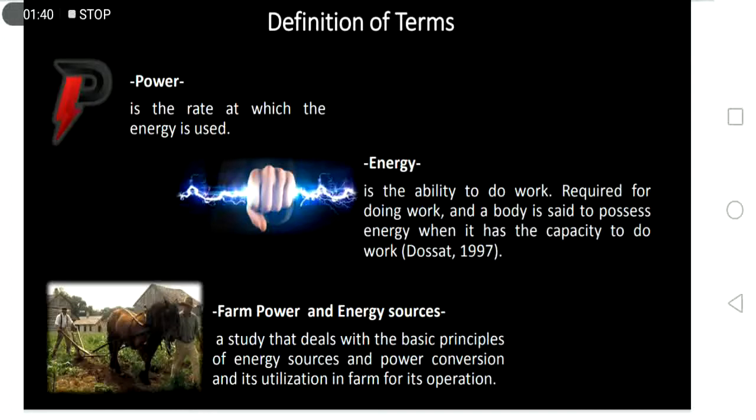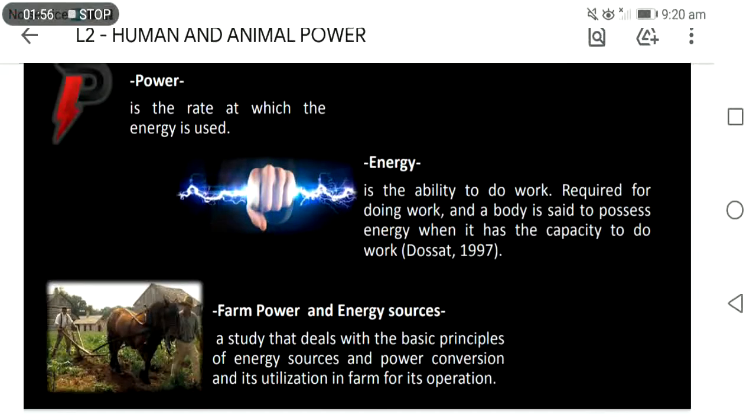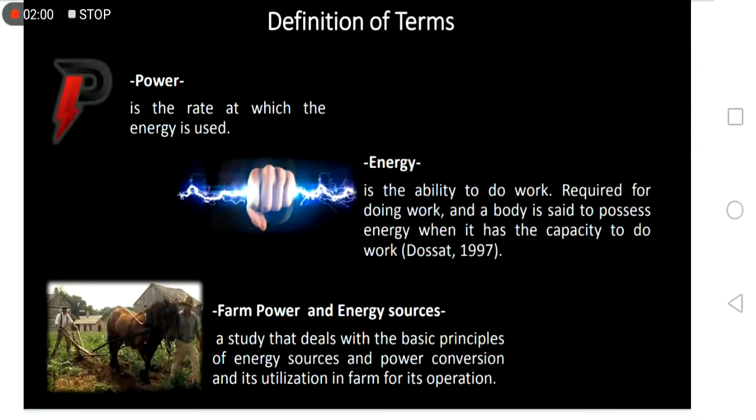Okay, so later on we will have a deeper explanation regarding this energy. Okay, but for the power, it is the rate at which the energy is used. Okay, so say the body has an energy. So when you use that energy at a specific time, that is what we call power. Again, power is the rate at which the energy is being used.